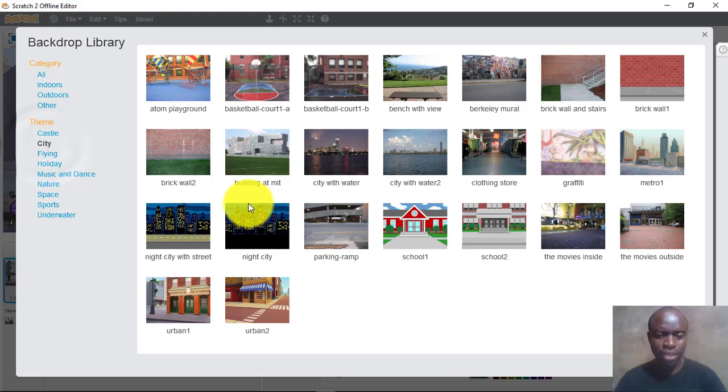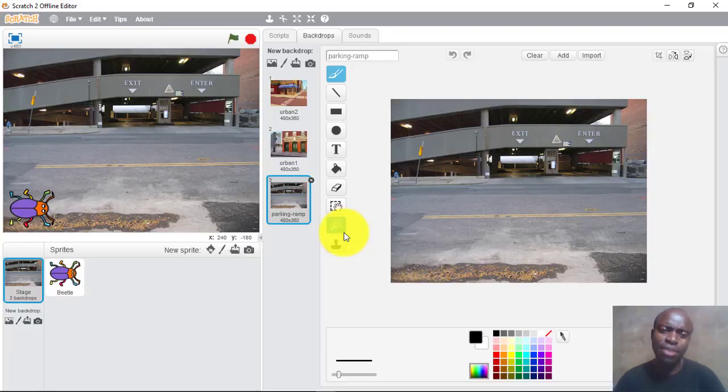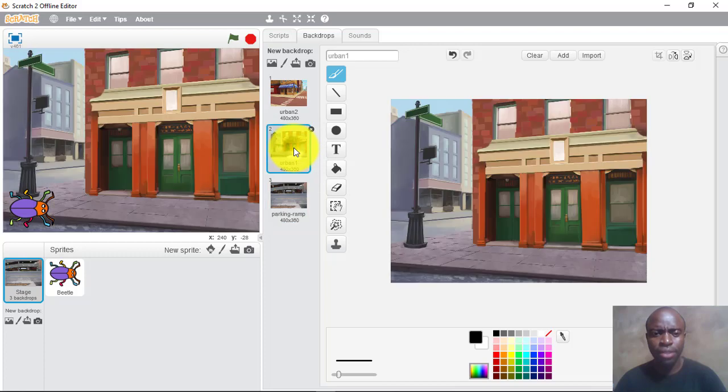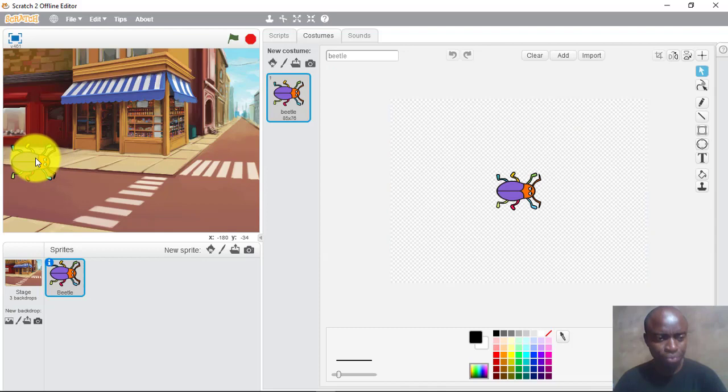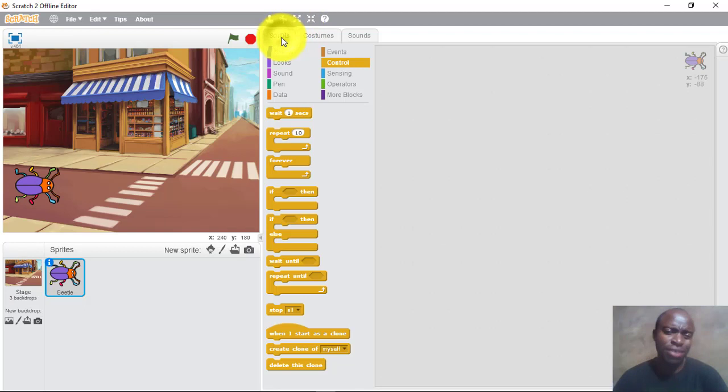So here also I can choose another city and say, okay, but this city is so empty as it is now. But still, we'll try. Okay, so we have this city. We have this urban, and we have this one. All right. So we want to make this Petra go from place to place to inform people about Corona or something. They can change. So you don't need to talk about Corona all the time. There's a lot of good things to talk about, right?